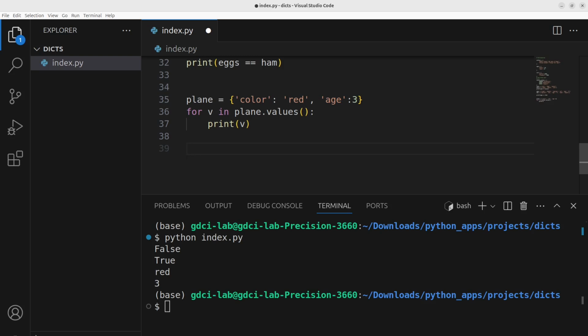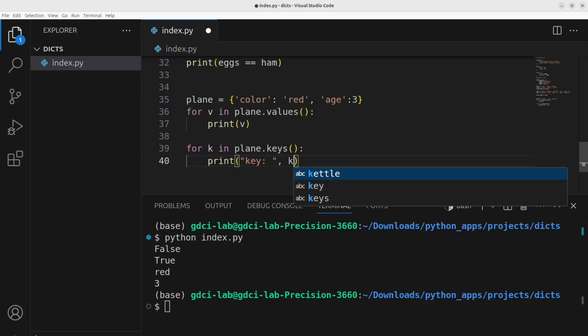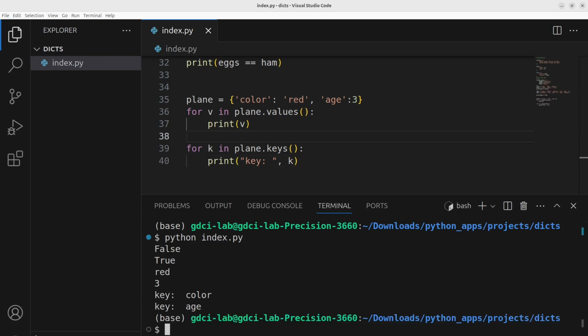What if we want to print out the keys? For that one, for key in plain dot the keys themselves. So the keys method on the dictionary is defined. So we need to print. We can even put a word here, key, okay, and this would be k. So let's see what we get, and that's what we get, color and age, and indeed these are the keys.